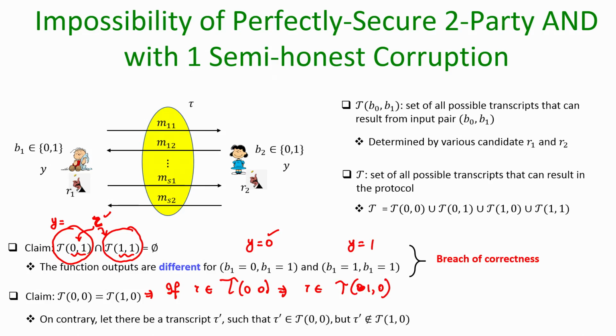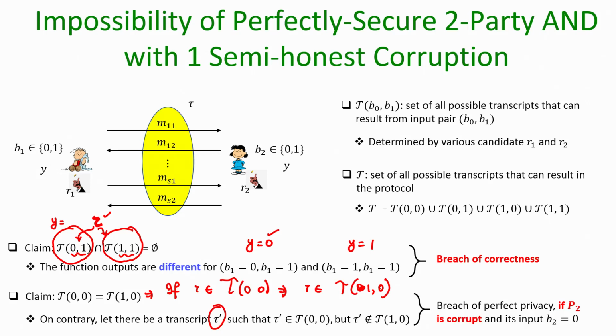How do we prove this? On the contrary, suppose this claim is not correct. What does that mean? That means there is some bad transcript, let me call it bad transcript tau prime, which can be generated for input configuration 0 0, but it can never result if the parties have their respective function inputs as 1 0.